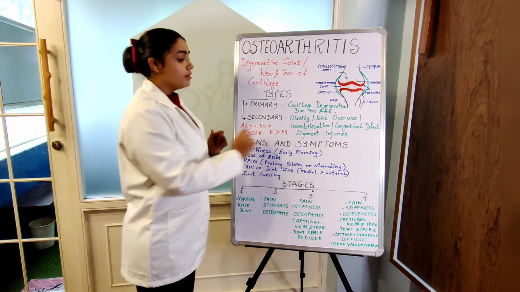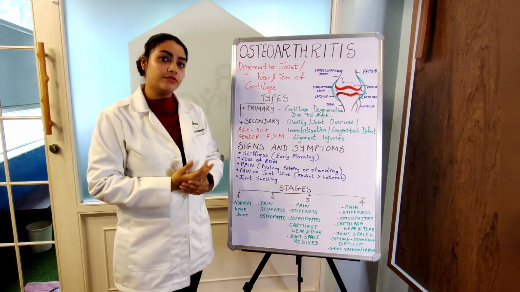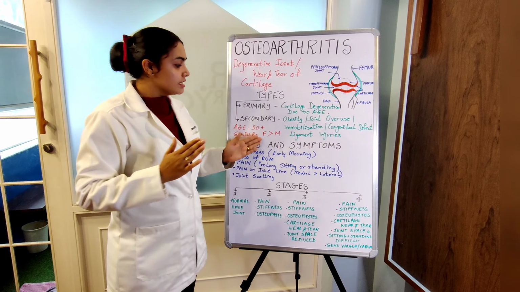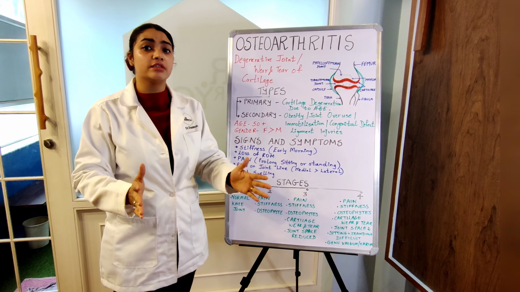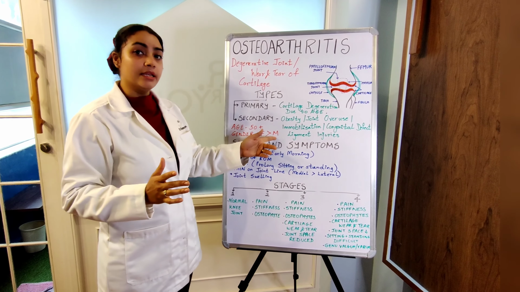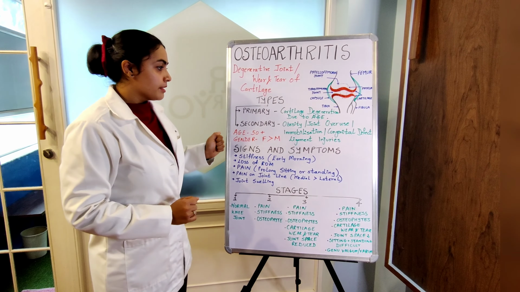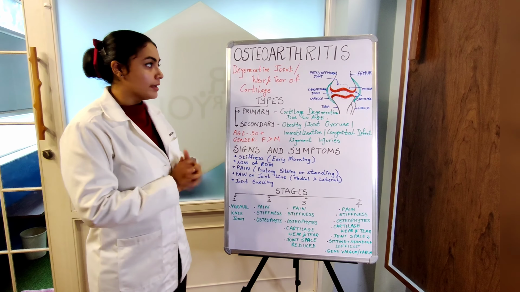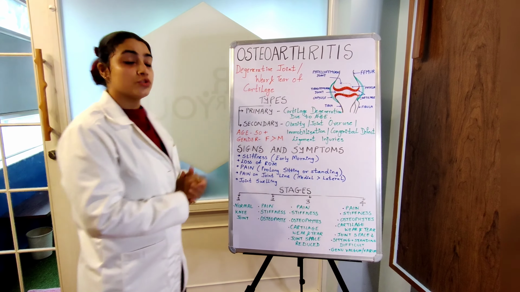Now you might be wondering, why does it affect females more than males when it is already a degenerative joint? The reason for this is that females' pelvis is larger than a male's. So the load that falls on the knee joint is much more compared to a male. That is the basic reason why females get affected more than males. Hope you understood that? Okay, so let's go ahead with signs and symptoms of osteoarthritis.